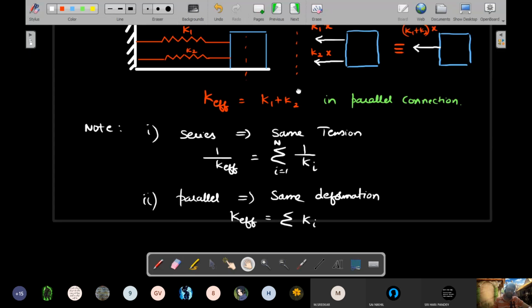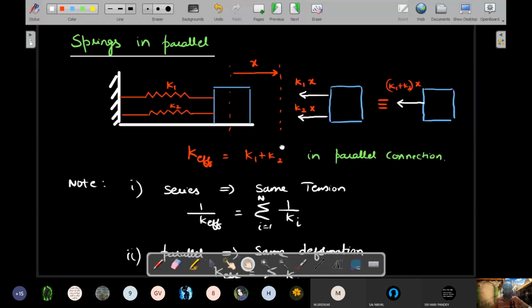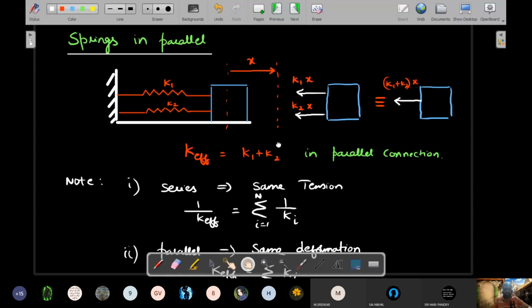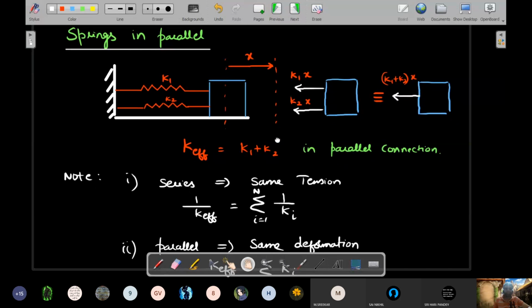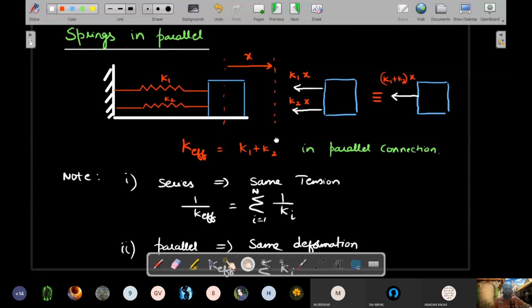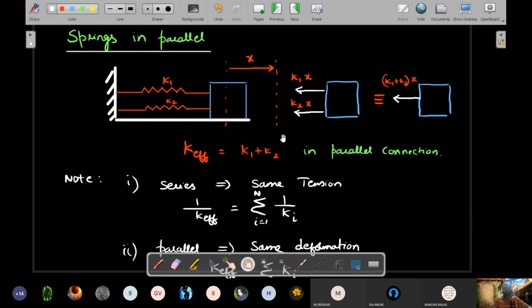Okay. So we'll solve some problems on springs in tomorrow's class and also introduce the concept of non-inertial frames and pseudo force. So in case you are going to encounter this non-inertial frame and pseudo force in your reading, please do continue the reading and then I'll establish those facts in tomorrow's class. Okay, so that's it for today.